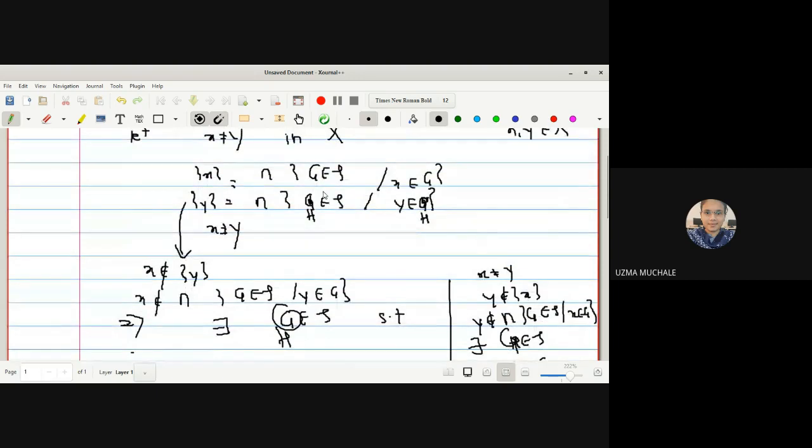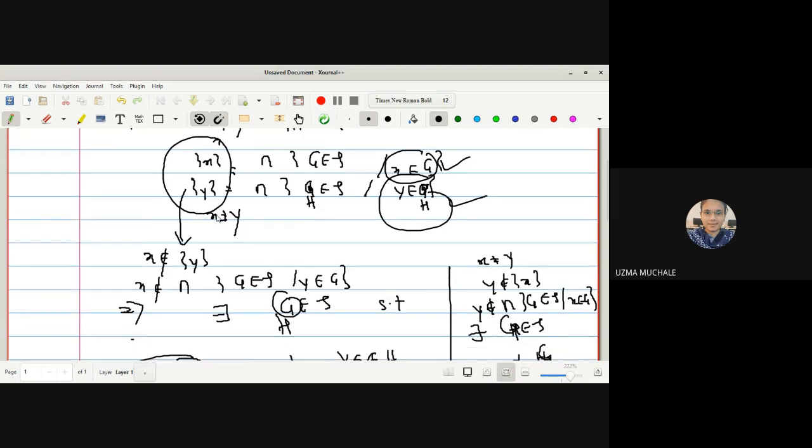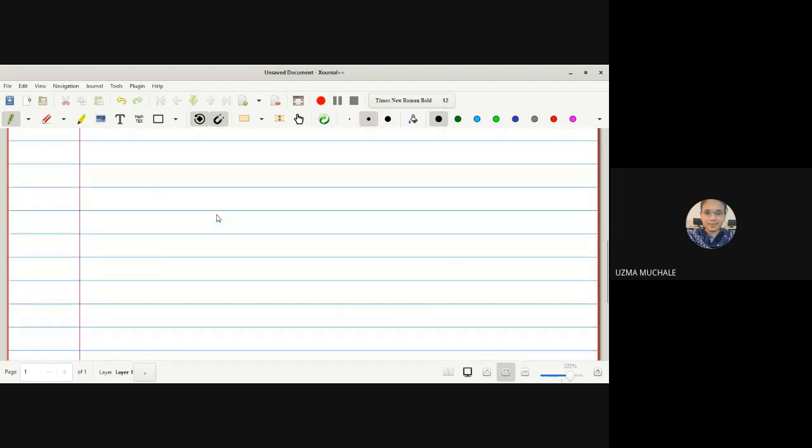Right now, what is singleton X? Intersection of all the open sets. So here we got the guaranteed open set which contains the point X. Here we got the guaranteed open set which contains the point Y. And X and Y are not equal, so that's why their corresponding open sets will not be equal. Right? So let me go for the next theorem.